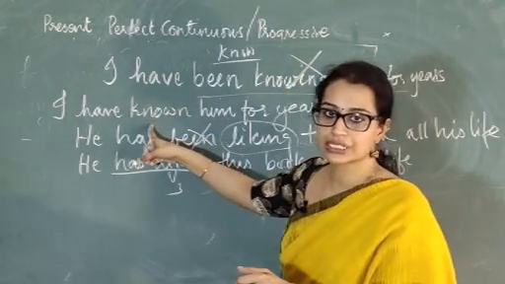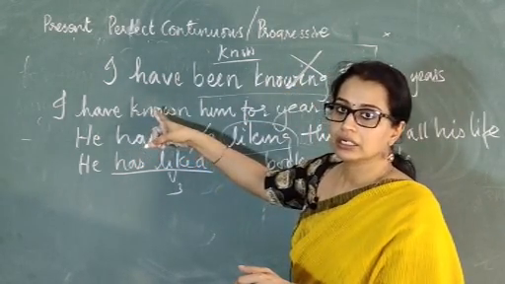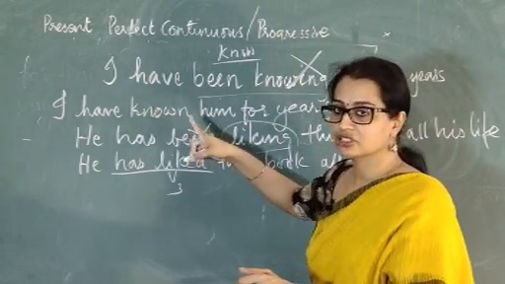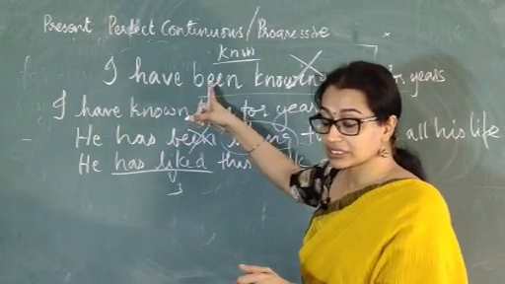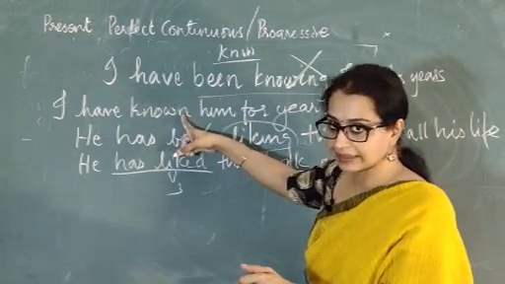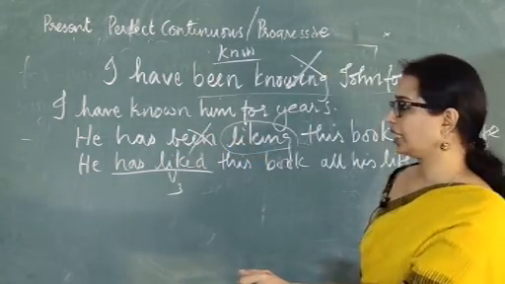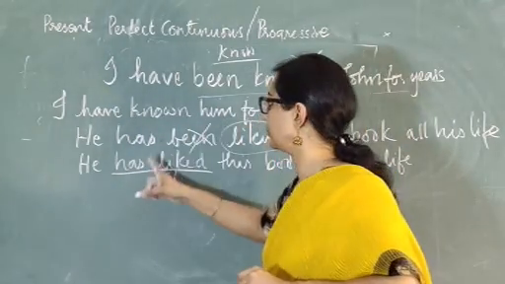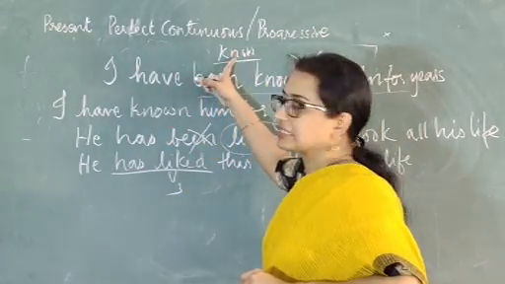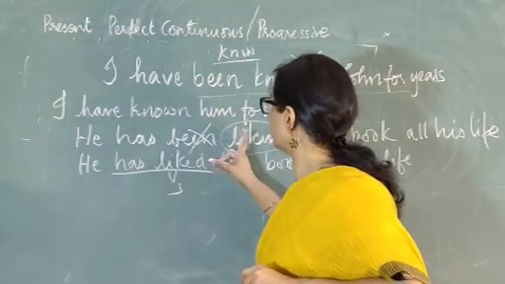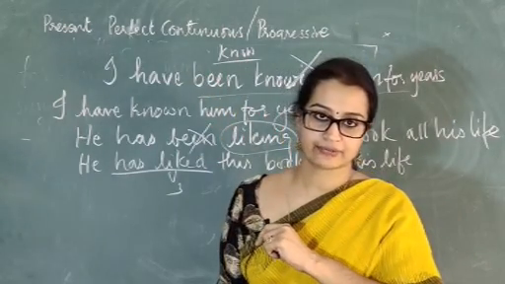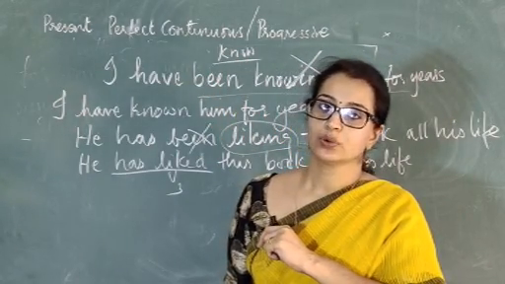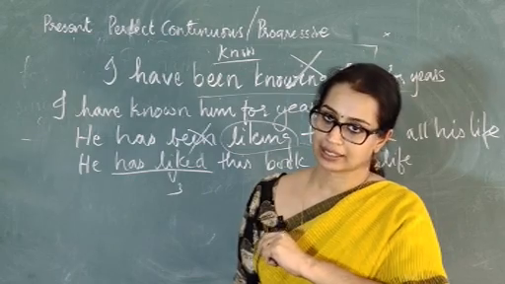You can only use it with the present perfect tense. Like is a stative verb, and hence we cannot use it there.